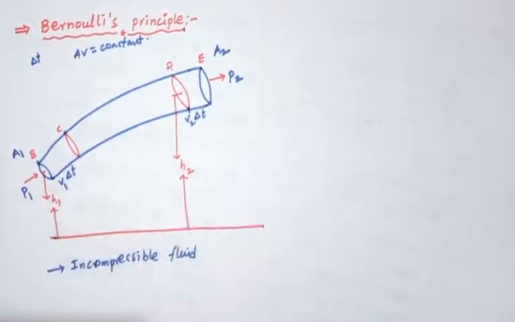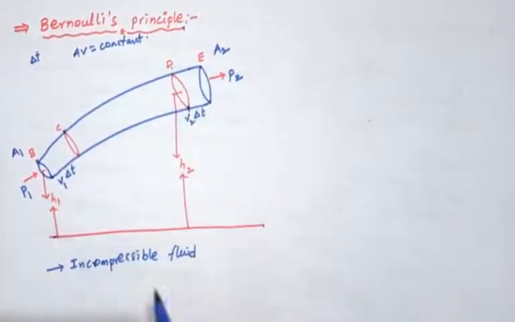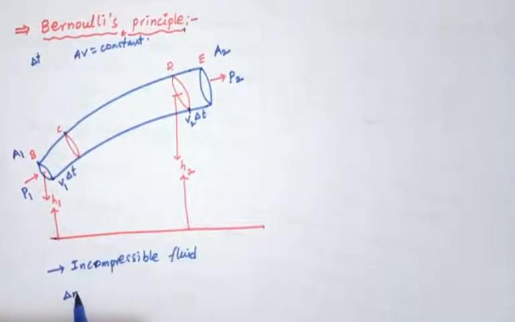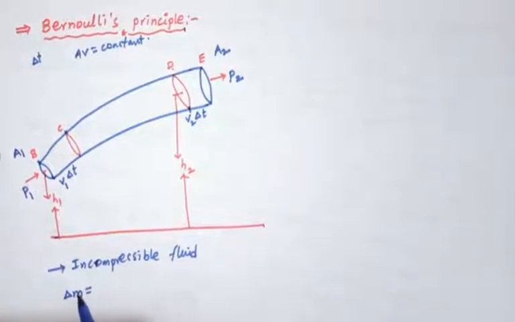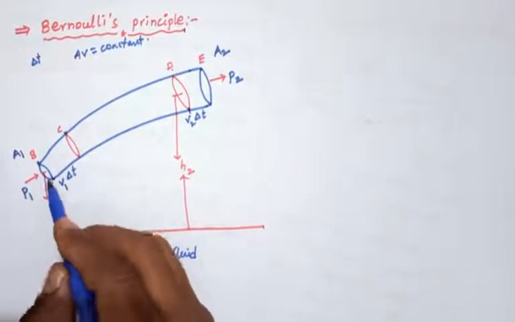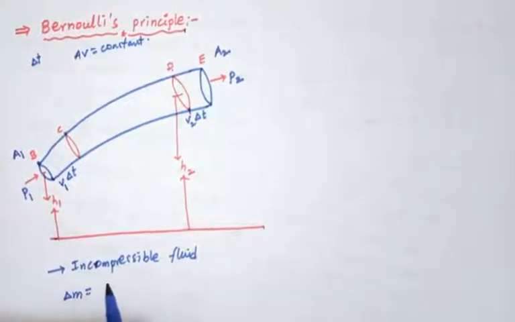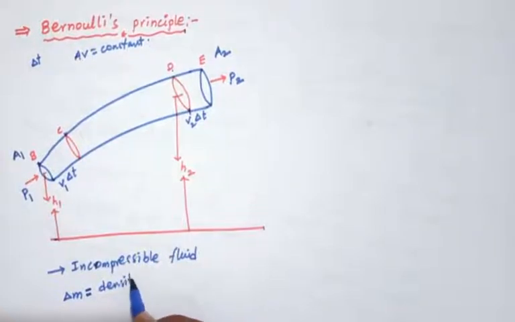We consider the BC region and the DE region. At the BC region, delta M is nothing but mass, which equals density into volume.